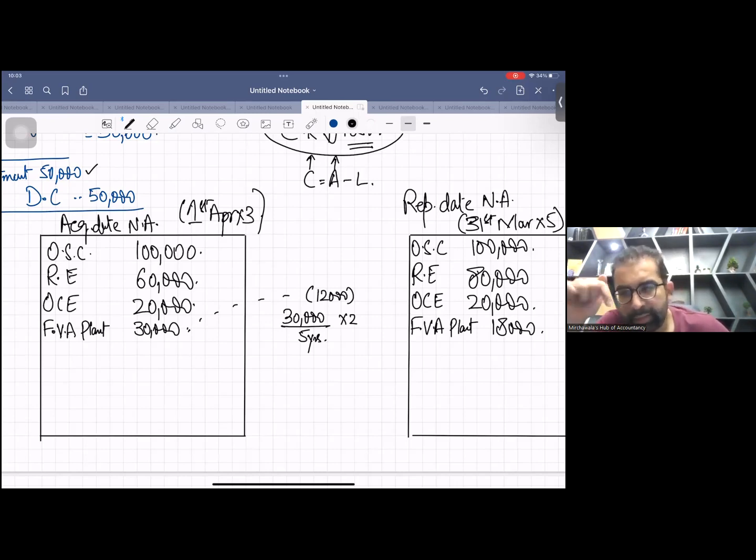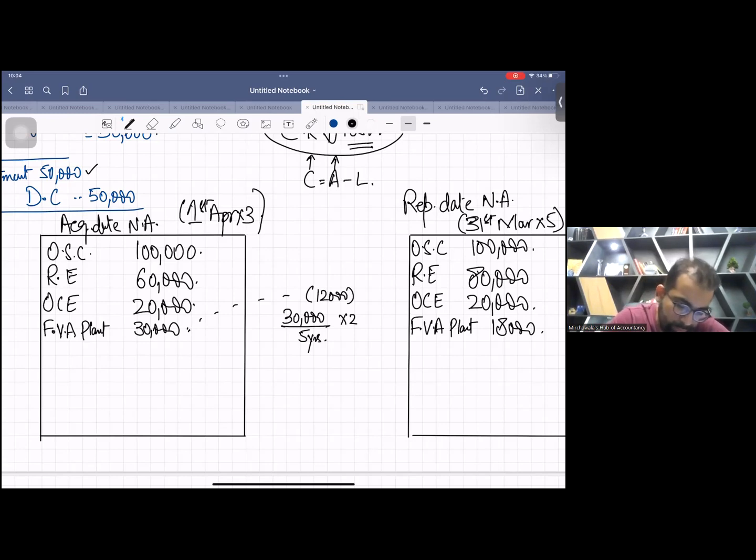You just think, at the date of acquisition, when the value of assets went up, you go to the tax department and say, okay, please take the tax. Tax department will say, no, we won't charge tax now. Yes, we'll be charging tax in future when you sell this asset. So as we have to pay tax in future, there is a taxable temporary difference. And for taxable temporary difference, we book deferred tax liability.